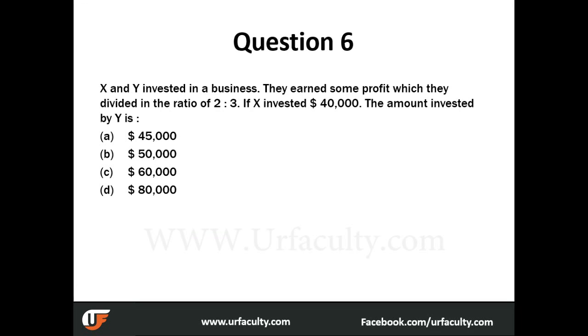If X and Y invested in a business, they earn some profit which they divided in the ratio of 2:3. If X invested 40,000, the amount invested by Y is, this is now vice versa. Very simple, right? All that you have to do is 40,000 by the amount invested by Y is equal to 2 by 3. Simple, right? So you get Y is equal to 60,000.